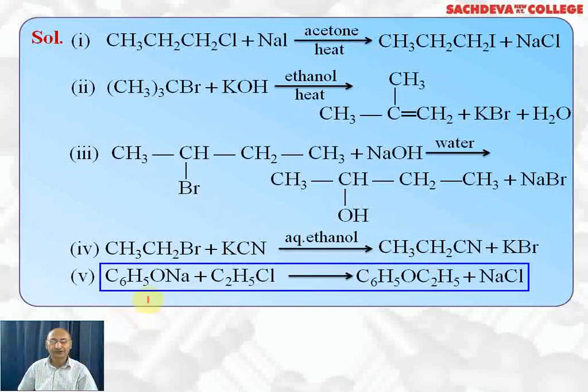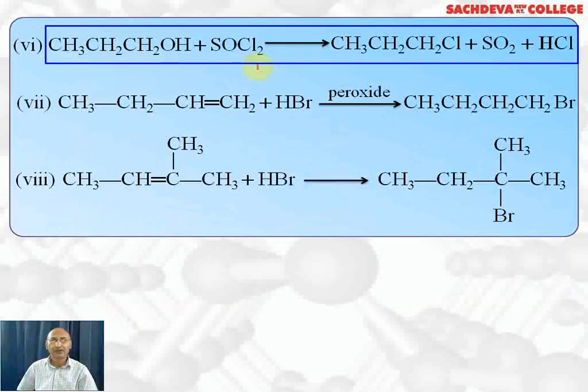This is Williamson synthesis. Sodium phenoxide reacts with ethyl chloride. NaCl will be lost. We will get ethoxybenzene, which is also called phenetole. This is 1-propanol which reacts with thionyl chloride. OH will be replaced by Cl, and SO2 plus HCl will be formed. This method is preferred because the side products are gases and can be easily removed.